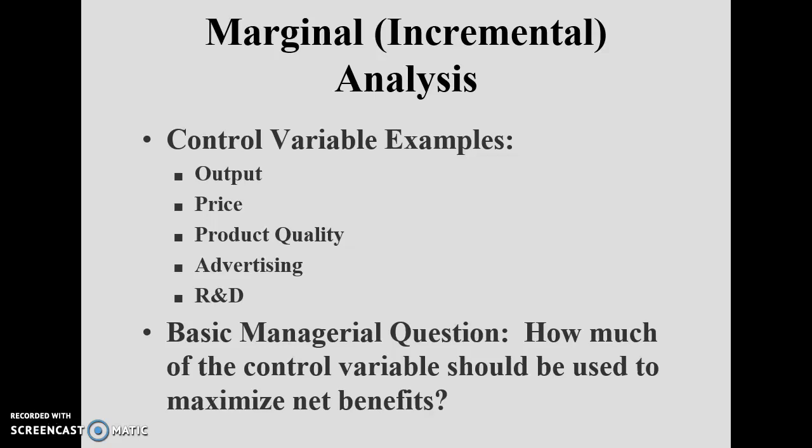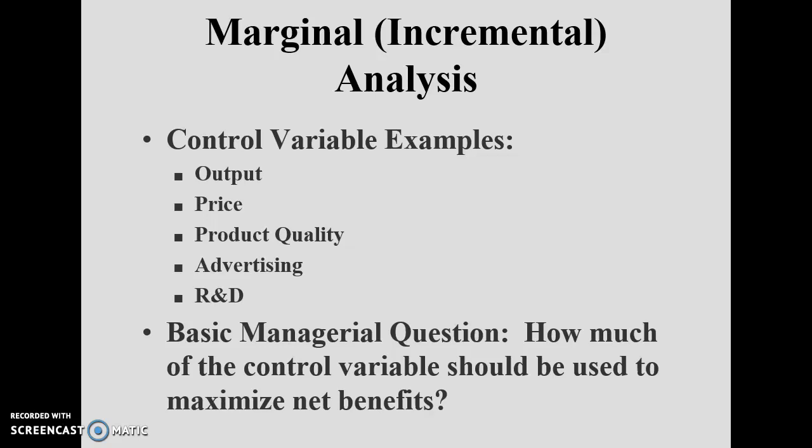Output: firms are always concerned with the level of production, that is, the output. Some firms are concerned with the price, that is, what price is going to be offered. A control variable is the variable according to which your policy and all your objectives are formulated. You cannot control all the variables at the same time.